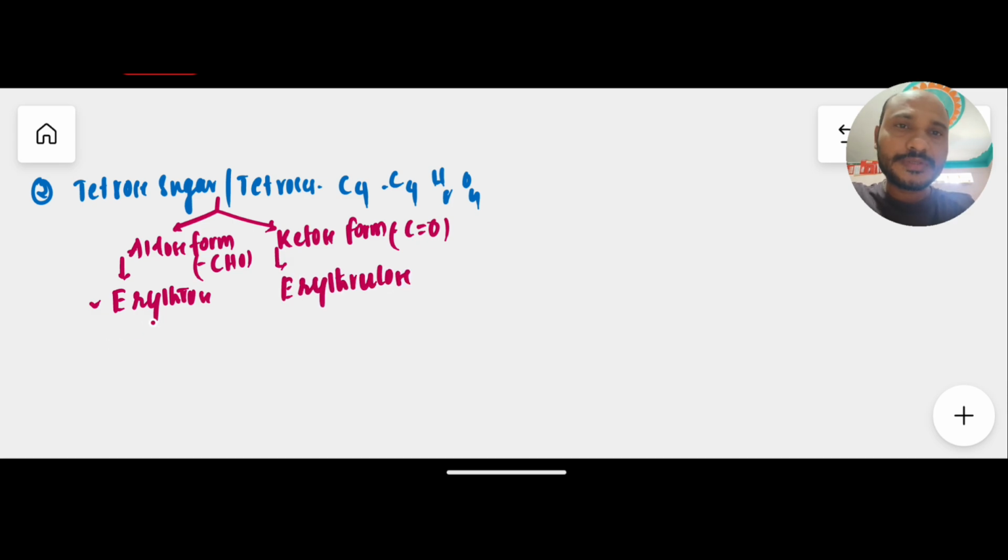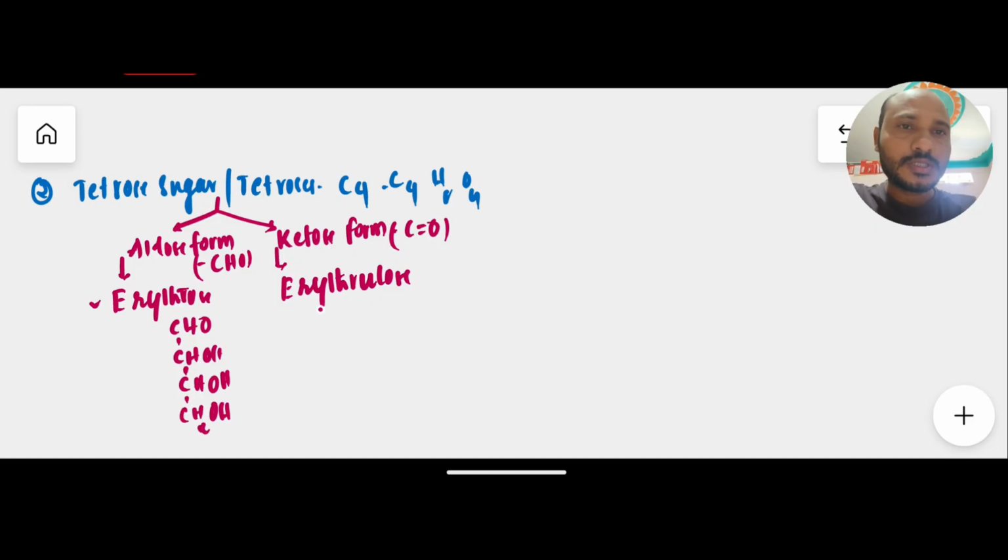If you draw the formula for erythrose, always in the aldose form the CHO functional group is present at the first carbon, followed by CHOH, CHOH and CH2OH. This is the formula for erythrose.